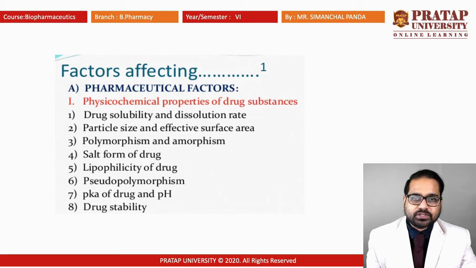Solutions are monophasic liquid dosage forms, and those are easily dispersed in our body fluid, and the rate of action will be faster. Second, we will see the suspension. There is emulsion and suspension, which are biphasic liquid dosage forms. First, the monophasic liquid dosage forms like elixirs, solutions, and syrups are more easily absorbed than the emulsion. Why? Emulsion is a biphasic liquid dosage form. Both are liquid in nature.